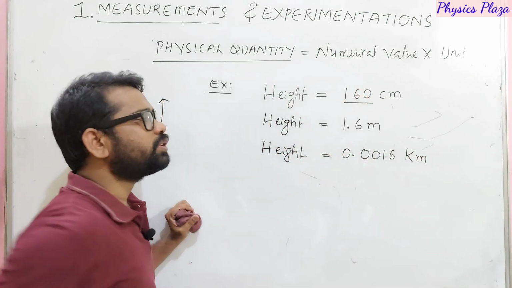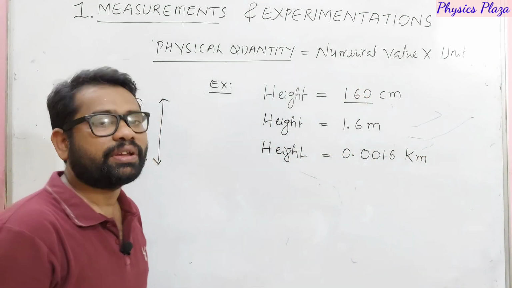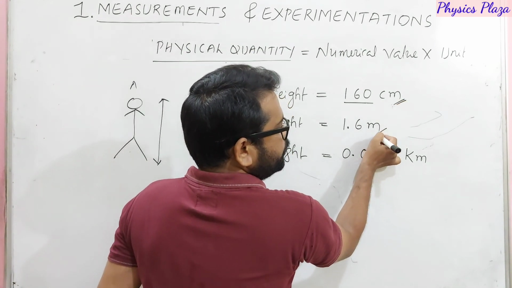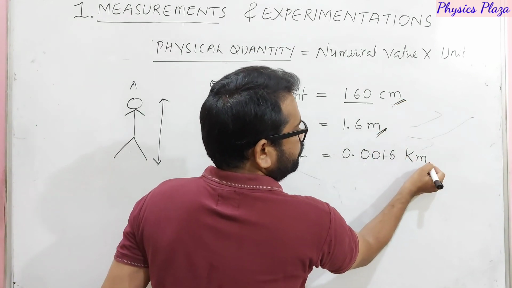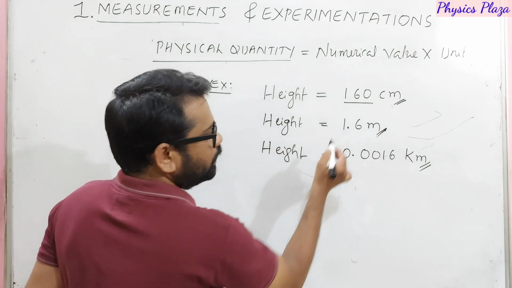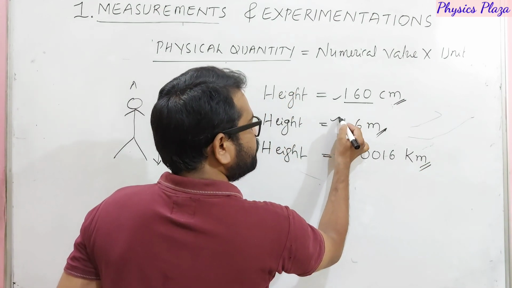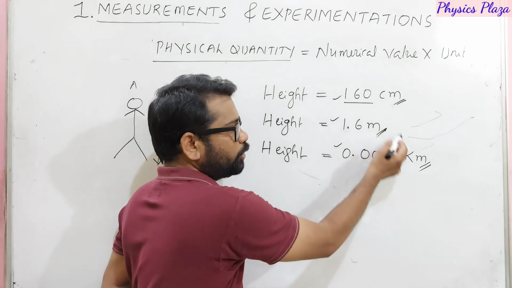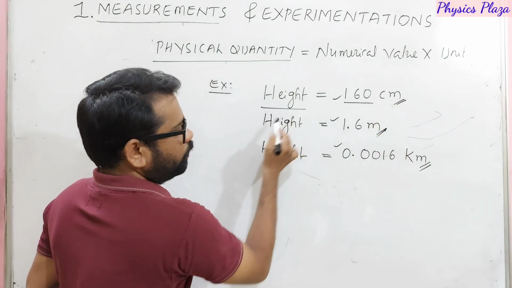Dear children, try to observe here. You can observe one very, very important thing. What is that? The moment you change the unit, what is happening here? The numerical value is changing. But dear children, whatever the unit may be, you can express the quantity in all three cases.